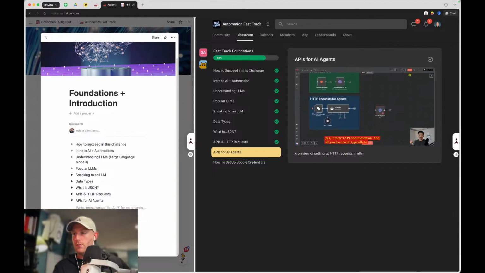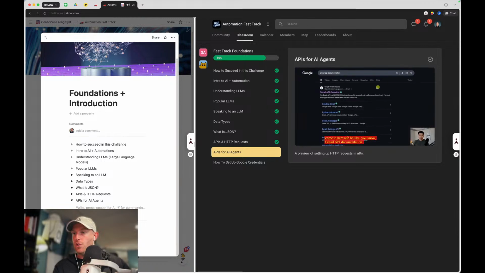And all you have to do typically to find out if there's API documentation is just come here and be like, Gmail API documentation, and then we can see Gmail API is a RESTful API, which means it has an API and we can use it within our automations.